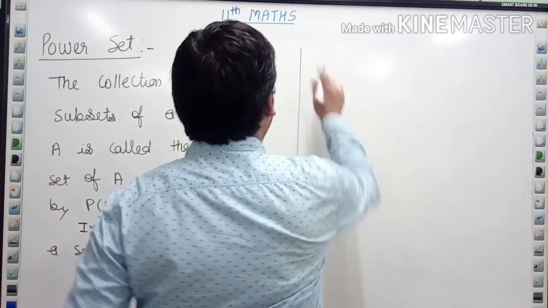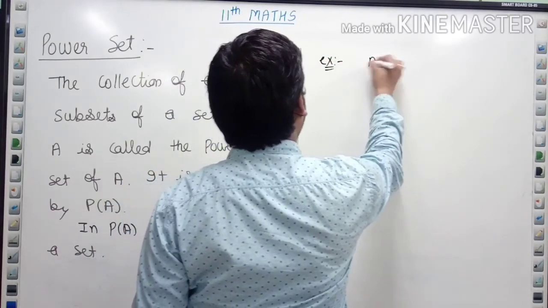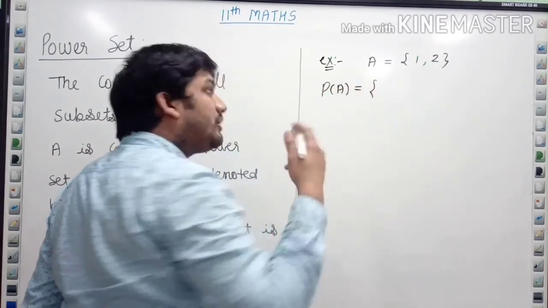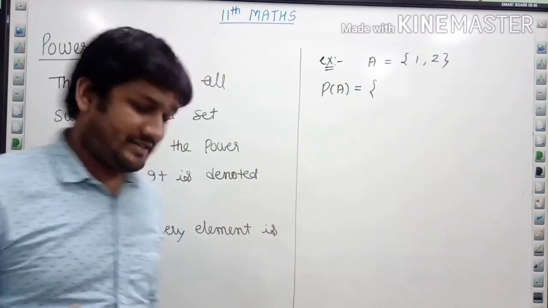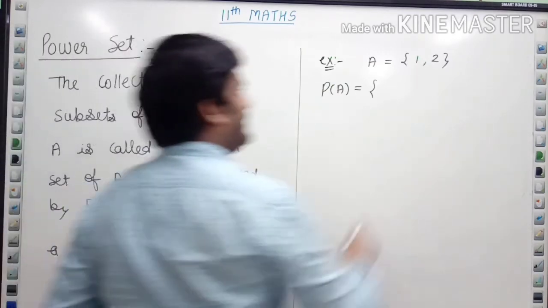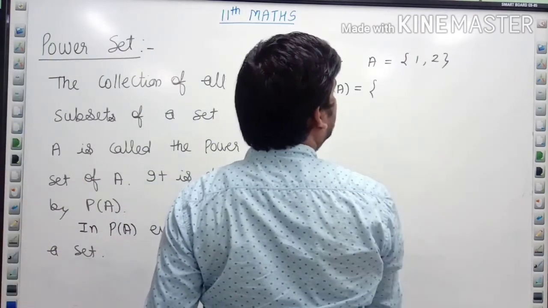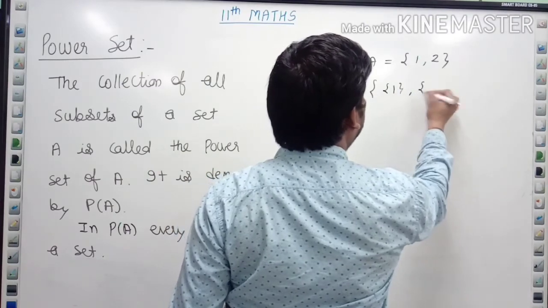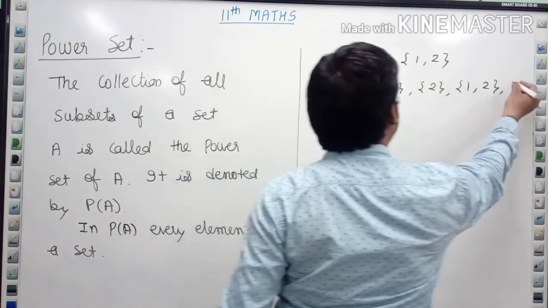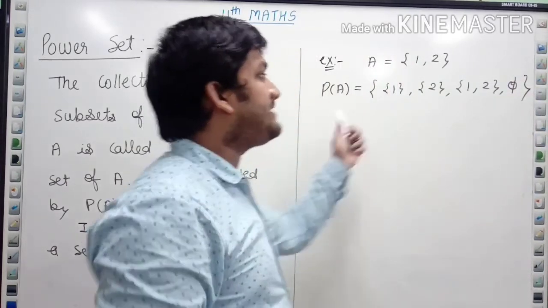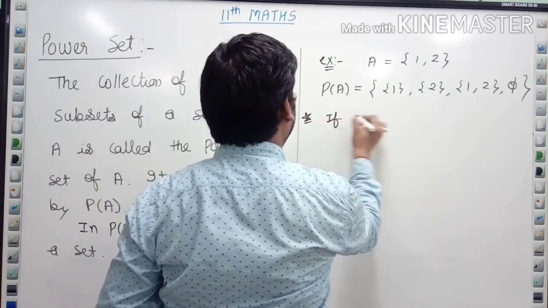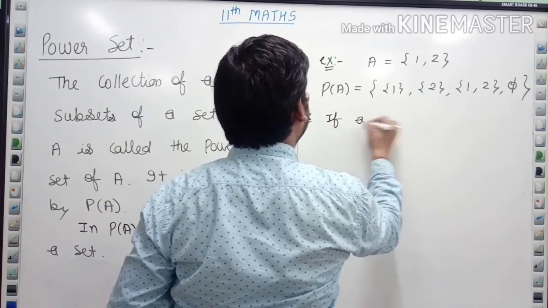Let's take an example. Suppose, an example, I am writing a set A, that is {1, 2}. I want to write power set of A. As I have already told, I need to write all the subsets. One more thing that is written here, every element of a power set is a set. Okay, write all the subsets. The first subset can be written as {1}, second subset can be written as {2}, third subset can be written as {1, 2}, and obviously I have discussed phi is a subset of every set. So how many subsets I have written? 4.